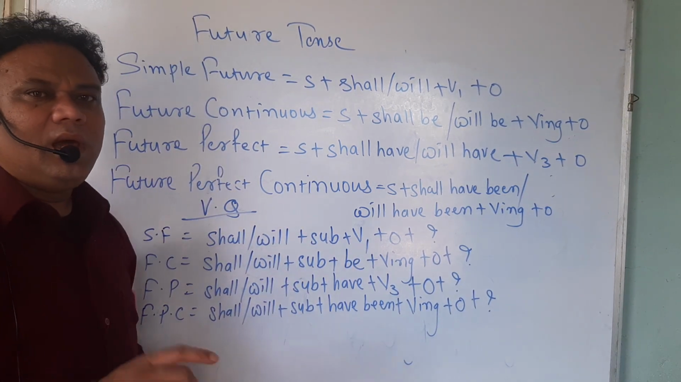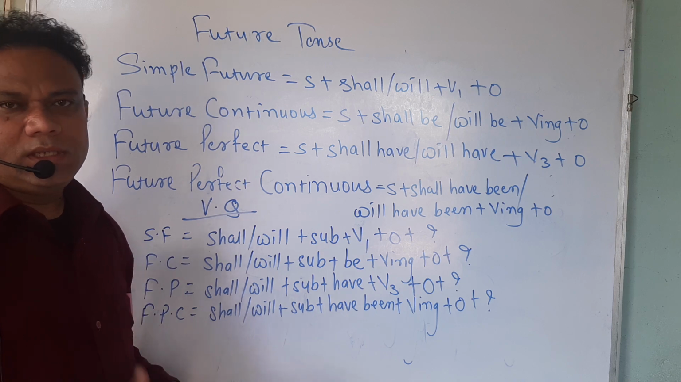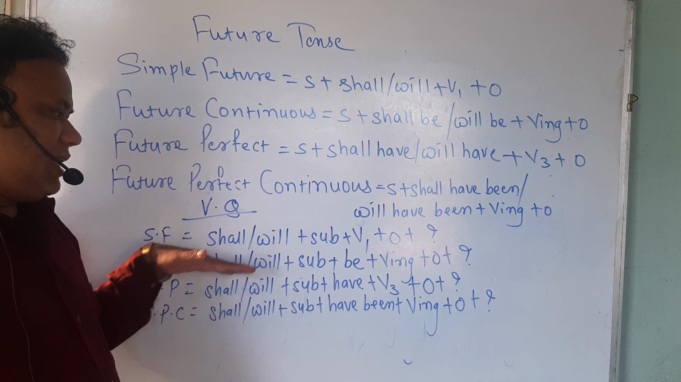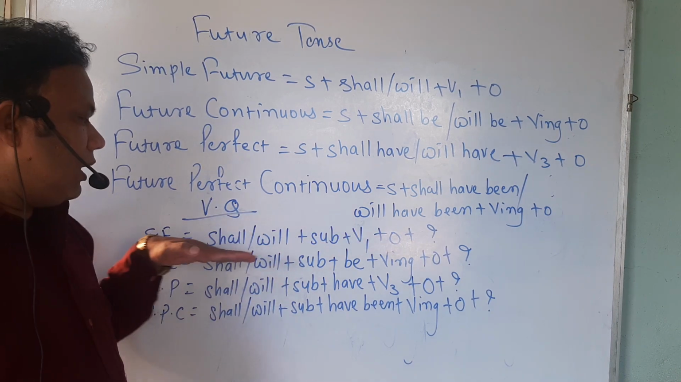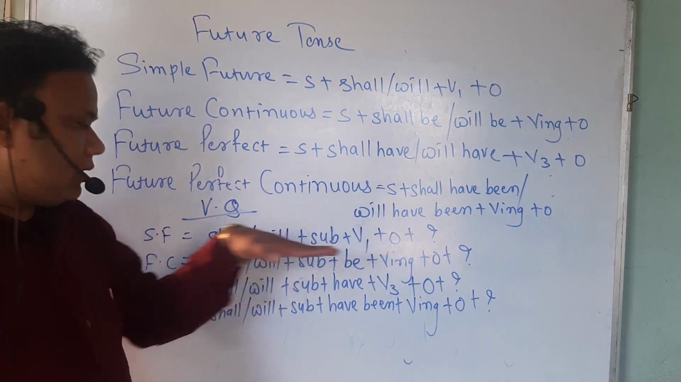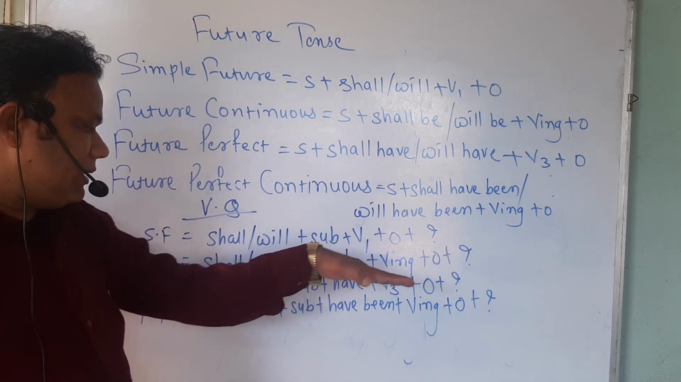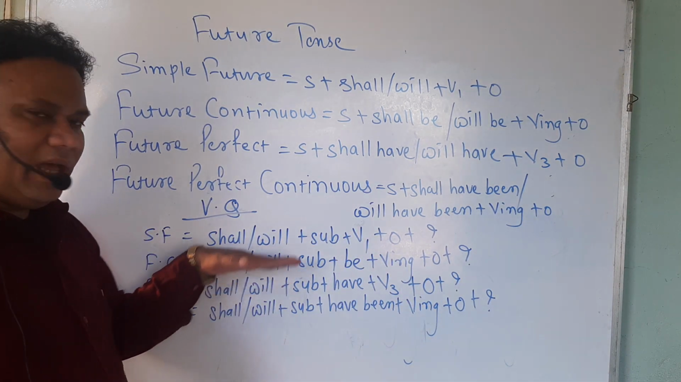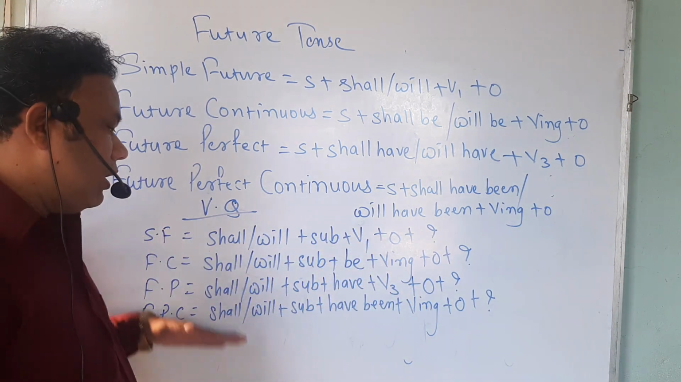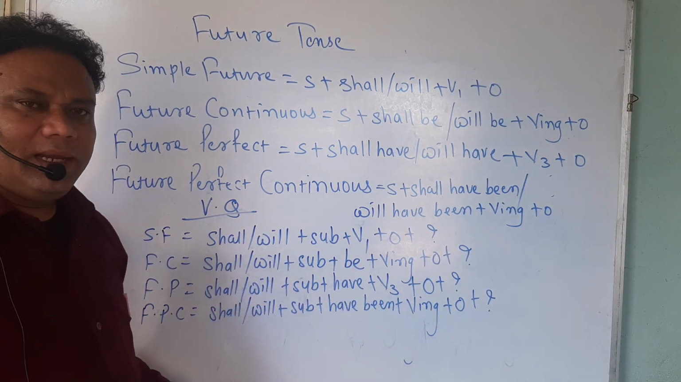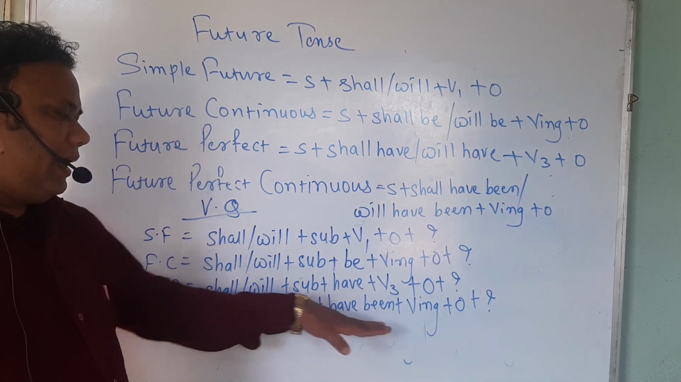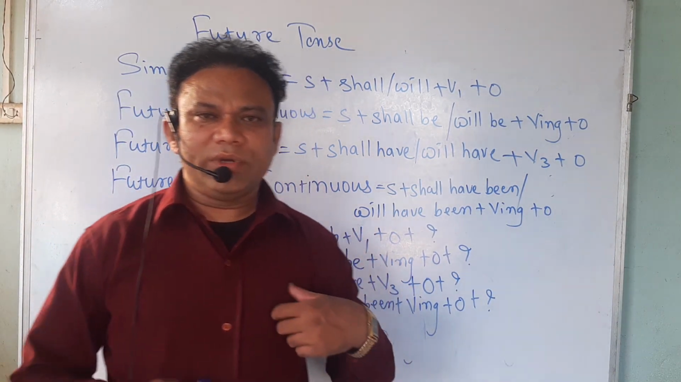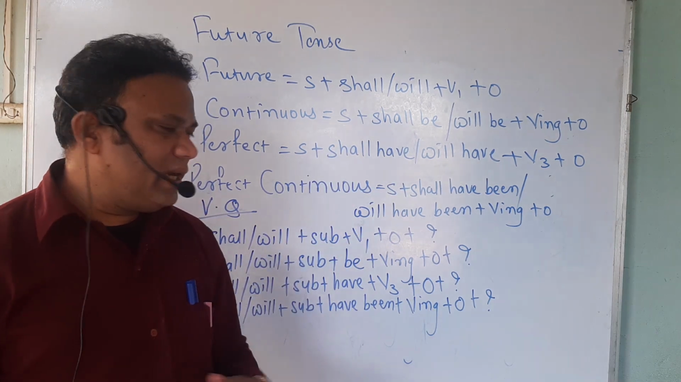For example, I shall write a letter. This is an assertive sentence. Its verbal question will be: Shall I write a letter? I shall be writing a letter. Shall I be writing a letter? I shall have written a letter. Shall I have written a letter? I shall have been writing a letter. Shall I have been writing a letter? So I have explained to you verbal questions of all these four tenses.